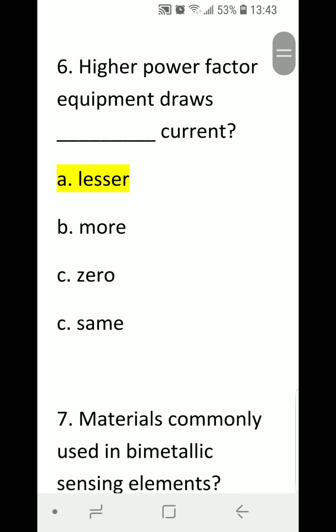Number 6. Higher power factor equipment draws blank current. A. Lesser, B. More, C. 0, D. The same.